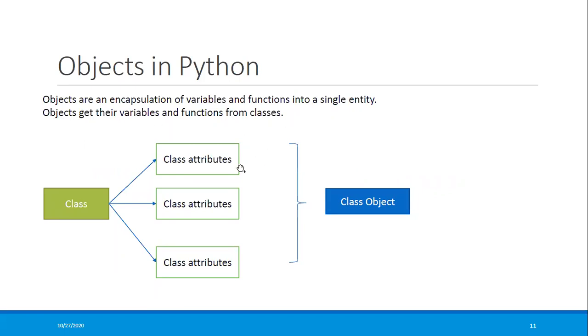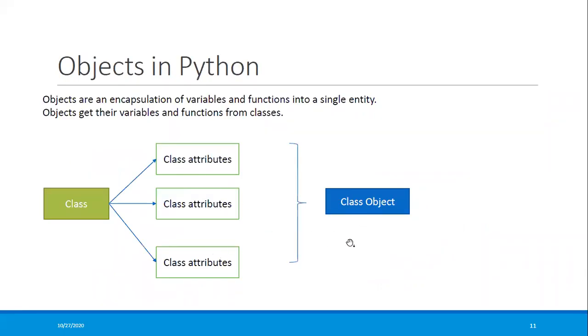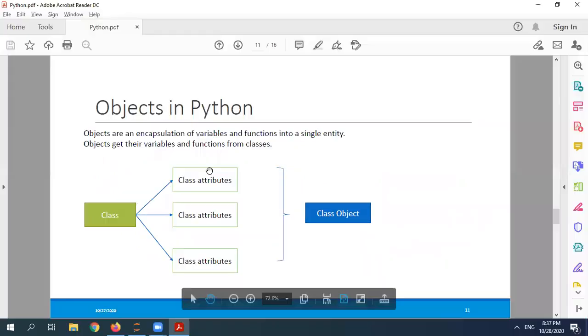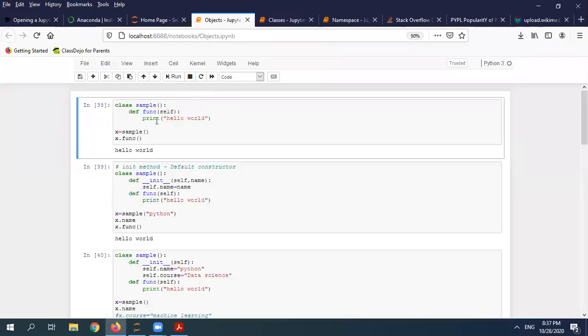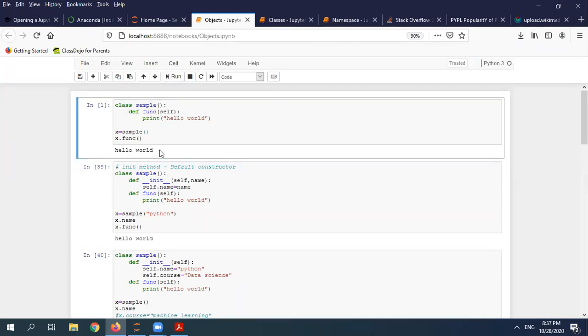So how does it get them? Suppose I have a class and these are the attributes. It has variables, methods, everything. If I have to access this, then I need to create a class object. So as I said, I'm creating an object out of sample and I'm calling my method. Here is my method, hello world, and hello world will be printed.